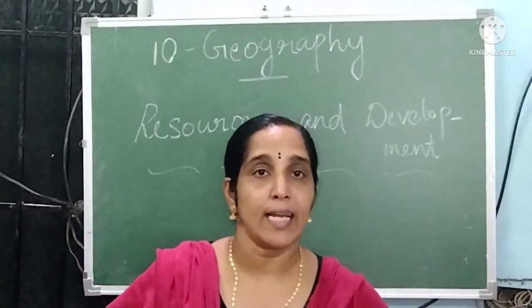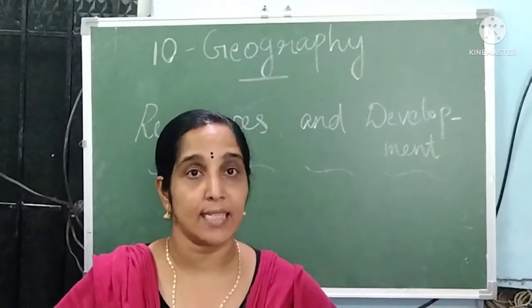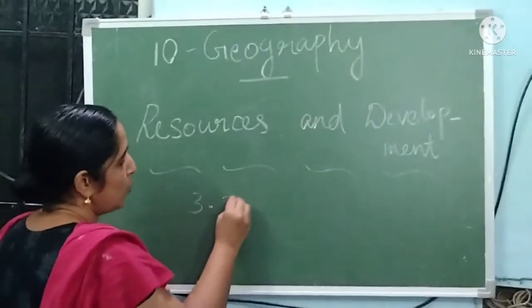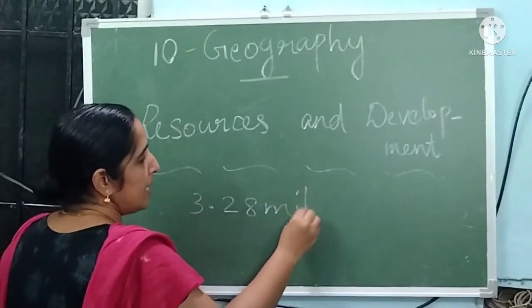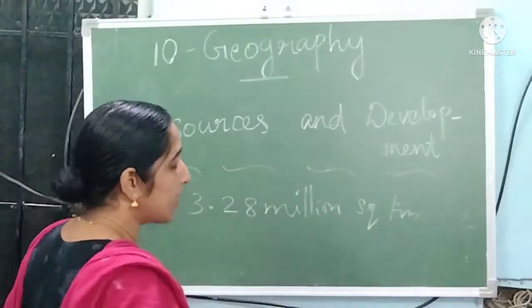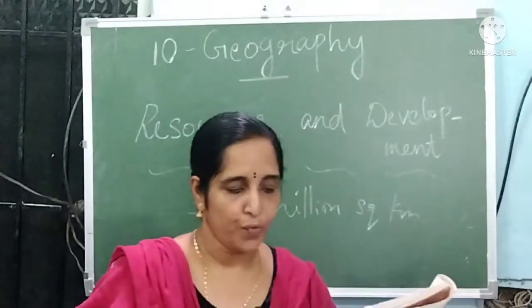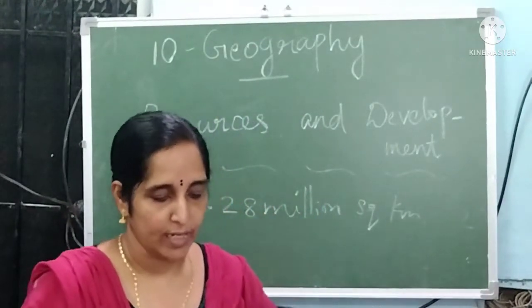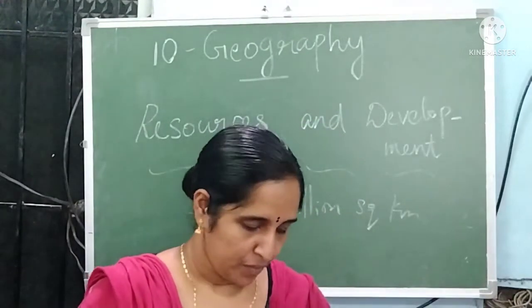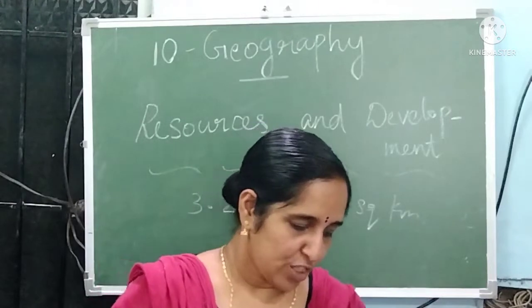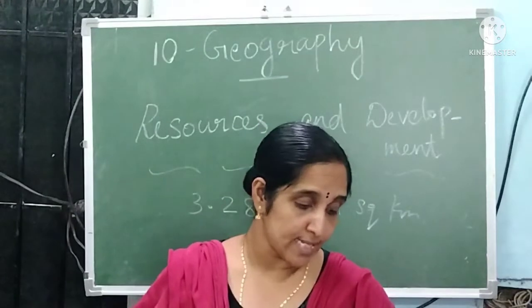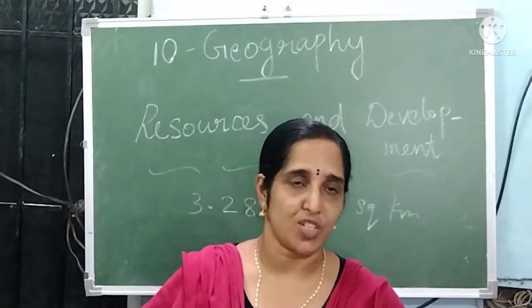The total geographical area of our country is 3.28 million square kilometers. Of this, 93% of the land is available for utilization.